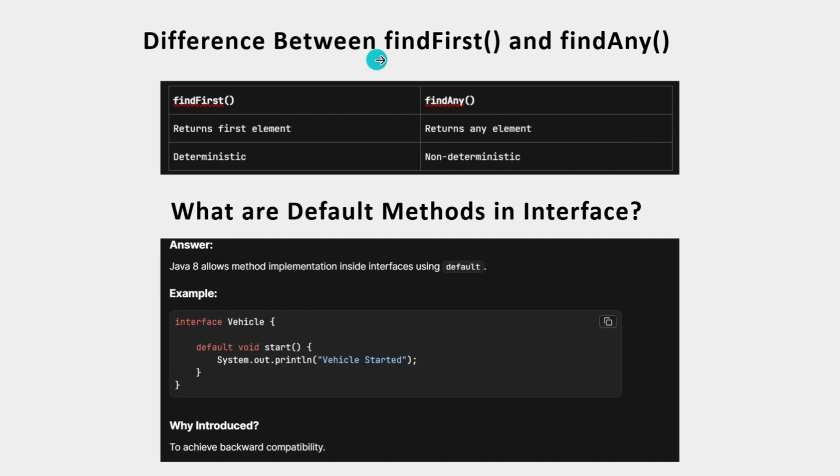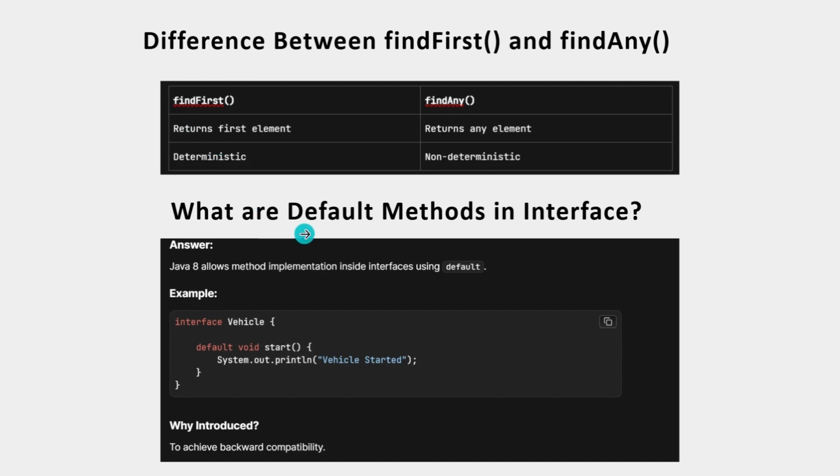What is the difference between findFirst and findAny? findFirst will return the first element which matches the condition. findAny will return any element from the collection. So it is not deterministic. Means what it will return, you don't know. But with findFirst you can predict what it will return.